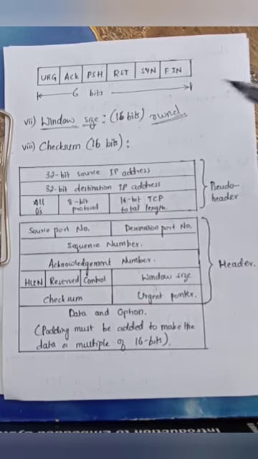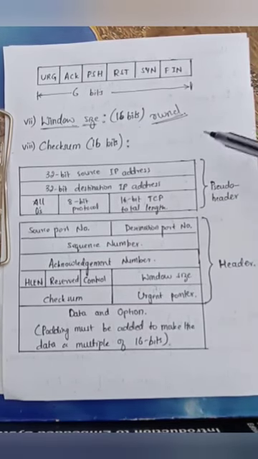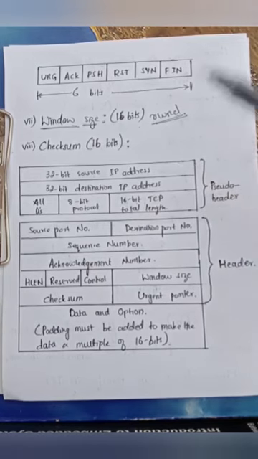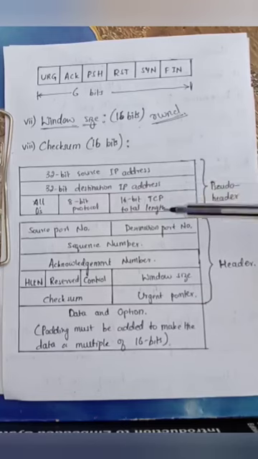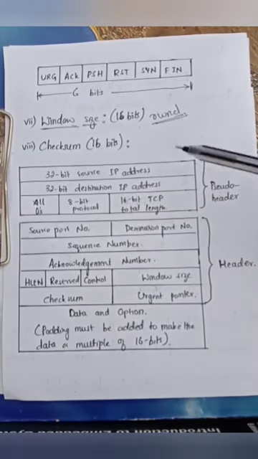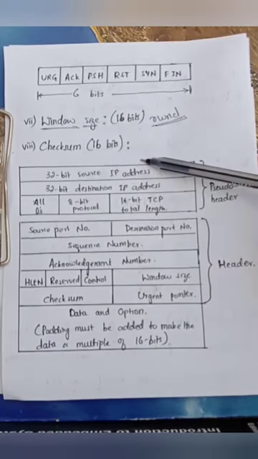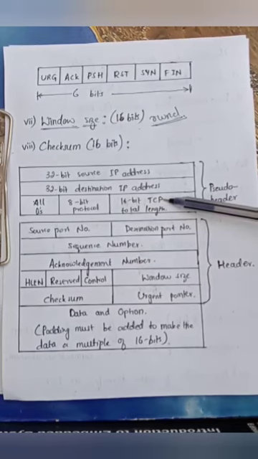The calculation of checksum is similar to the checksum calculation that we had discussed in UDP. Also, we take a pseudo header from the IP header. The IP header consists of many fields. From that IP header, we are considering only a few fields that are not going to change, like the source IP address, destination IP address, 8-bit protocol, and 16-bit TCP total length.